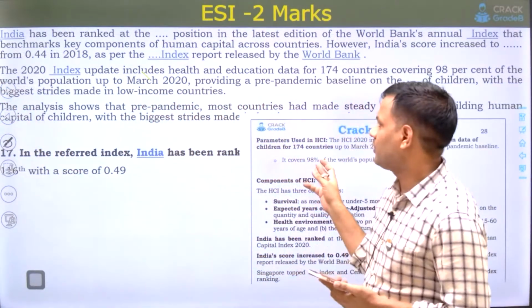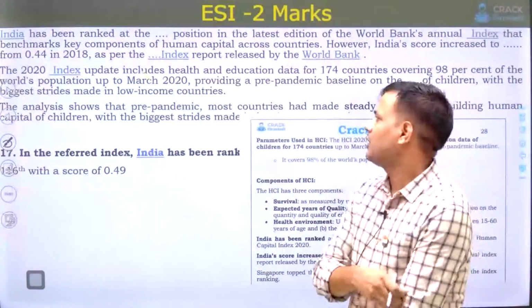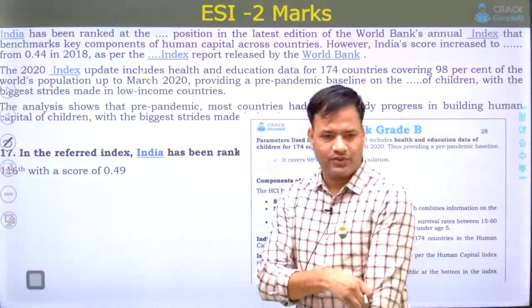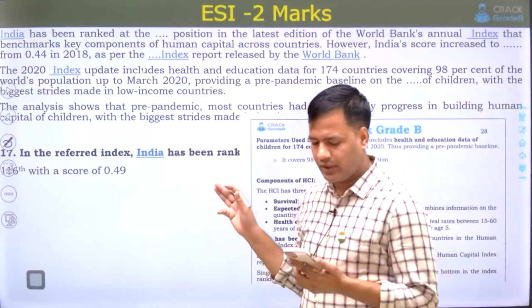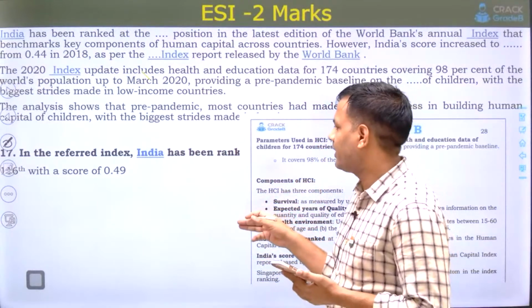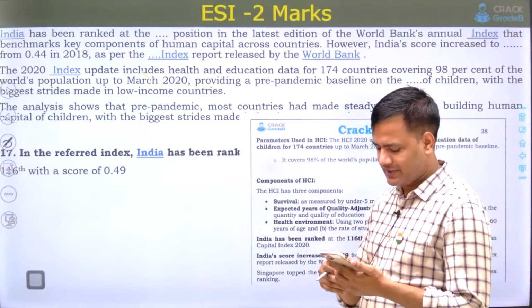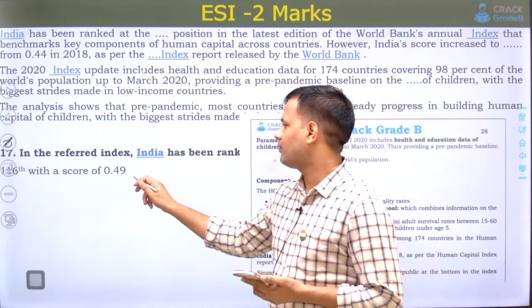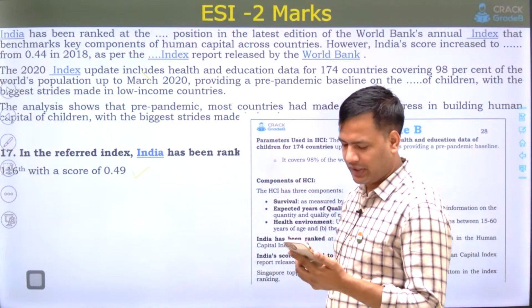This was from the 2020 report, the Human Capital Index, released in 2020 by the World Bank. So an old report was referred to in the paragraph that was given. India's rank and score were asked. India's rank was 116 with a score of 0.49.